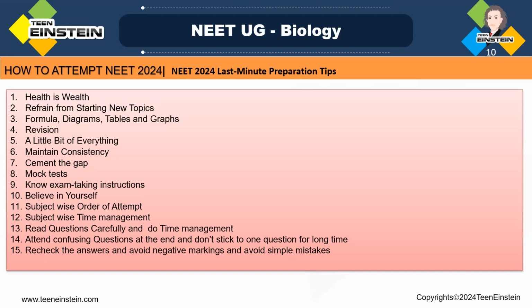And the next tip is subject wise order of attempt. See, theory based questions you will get mostly from biology, and sometimes in chemistry also. So the easiest and most scoring subject in the NEET exam is biology, and you get more questions in biology. In physics, you know problems may come, so it involves problem based questions that require a lot of time. So try to minimize the time on biology. That will be a bonus for physics and chemistry questions. Okay. So 50 minutes for biology, 60 minutes for chemistry, then you can take 80 minutes for physics. Clear?